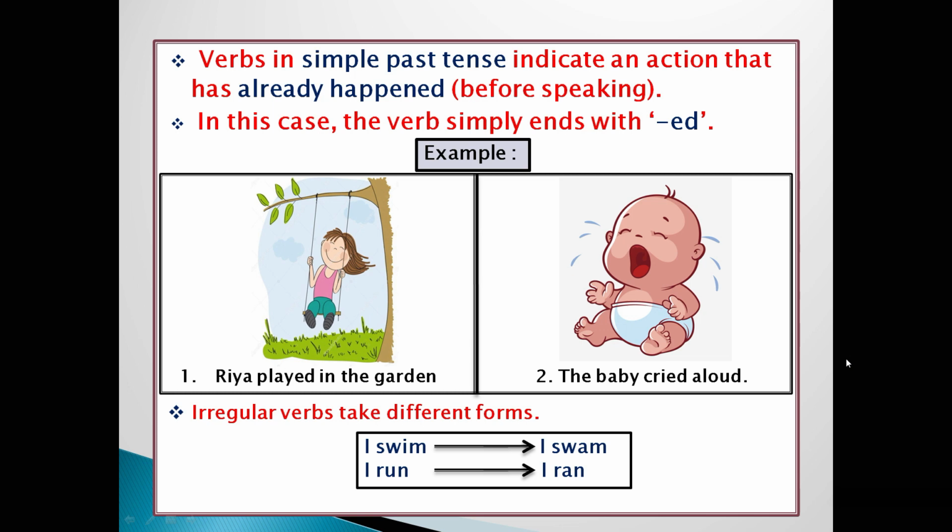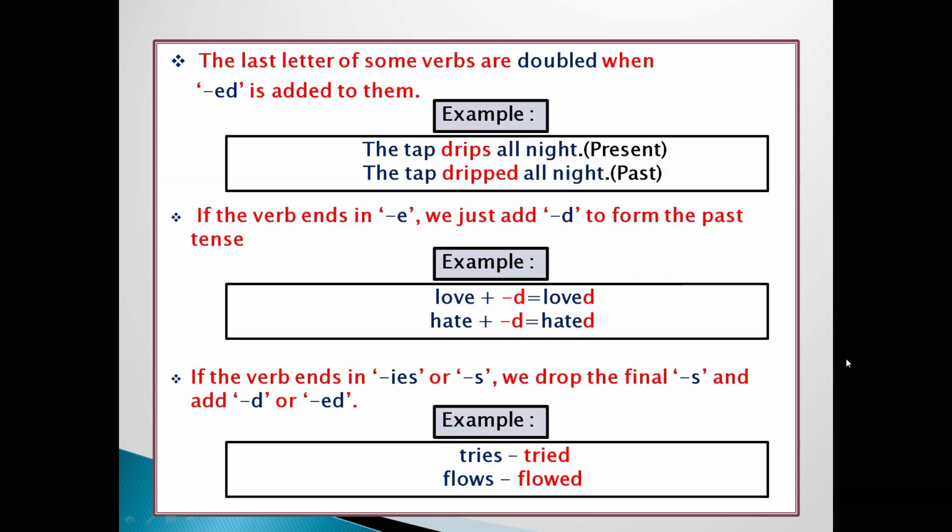Irregular verbs take different forms. Like in present tense, we say I swim. But in past tense, we say I swam. In the same way, I run is converted into I ran in past tense. The last letter of some verbs is doubled when ed is added to them. Example, the tap drips all night in present tense, and in past tense we say the tap dripped all night. Here you can see your main verb is drips and it is converted into dripped in past tense.